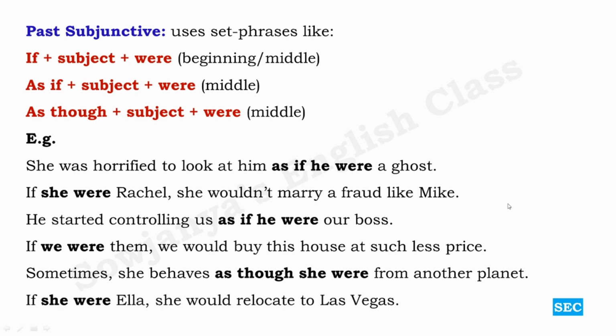If she were Ella, she would relocate to Las Vegas. So obviously we understand that she is not at all Ella, and it is not possible for her to be Ella as well. It is a hypothetical condition, an unreal condition. Okay. So these three are the commonly used set phrases or fixed phrases in past subjunctive.